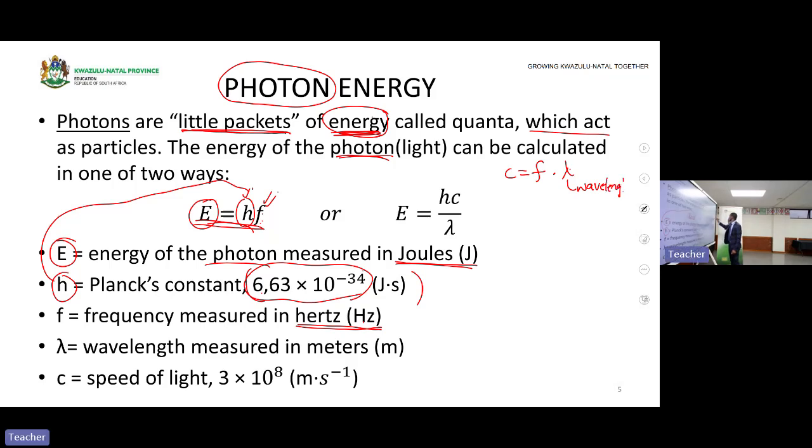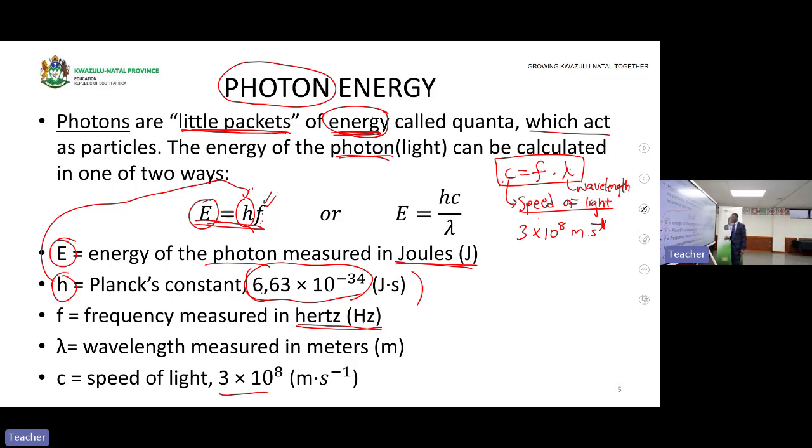This is the wavelength. So in this formula, this C is the speed of light. We know that the speed of light is a constant, which is what? Which is 3 times 10 to the power 8 meters per second. You must know that C is the speed of light, which is 3 times 10 to the power 8 meters per second. So you can calculate what here.